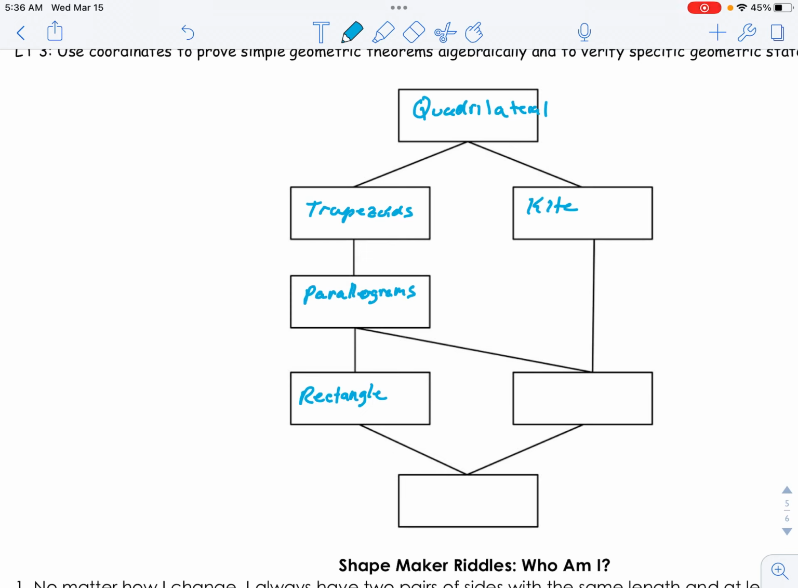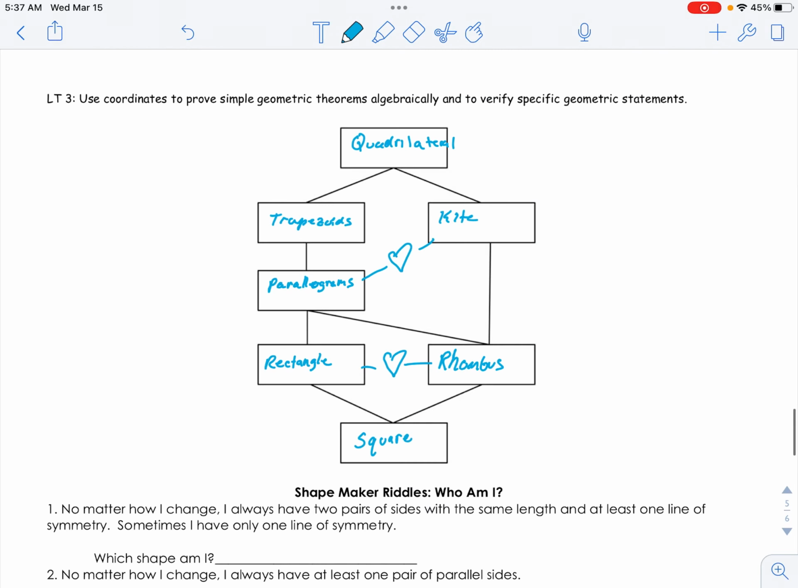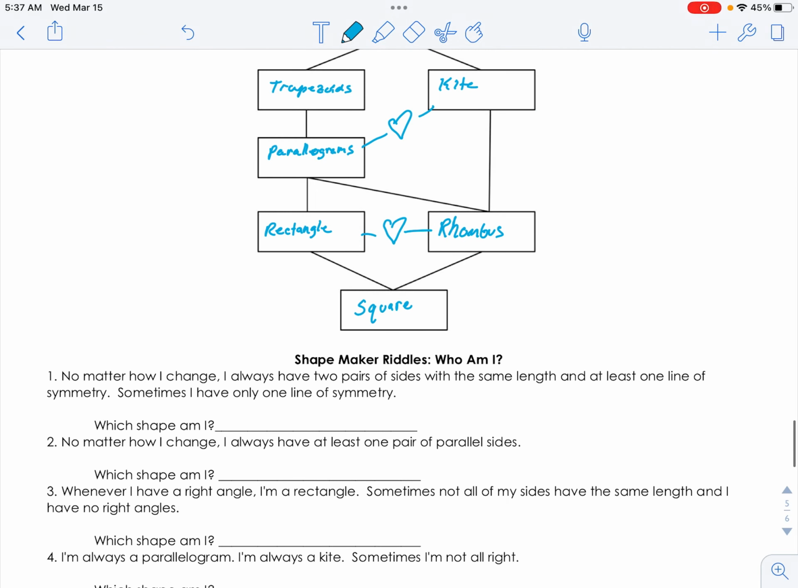Then the parallelogram, there's a little bit of love going on between these two shapes. They love each other and they created the rhombus. A rhombus is a parallelogram and a kite. It's both of them combined. And then the other love story is the rectangle and the rhombus created the square. So some love stories in the quadrilaterals. You probably didn't know that was going to happen in math.